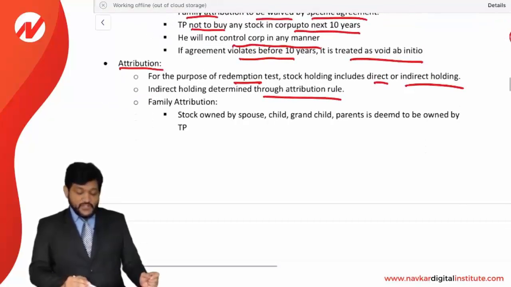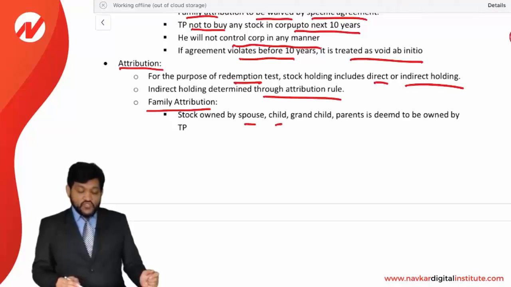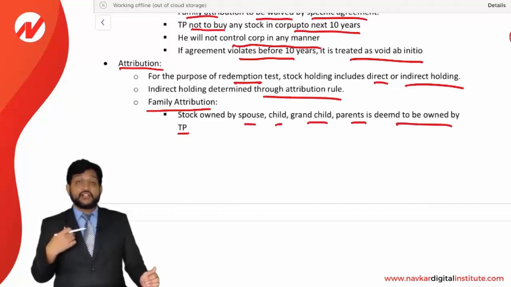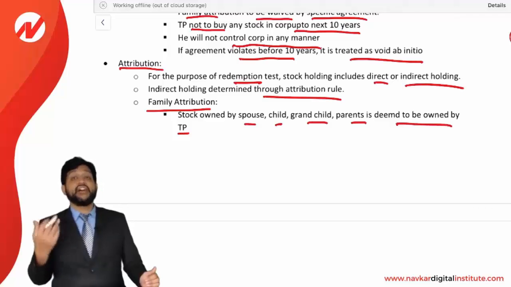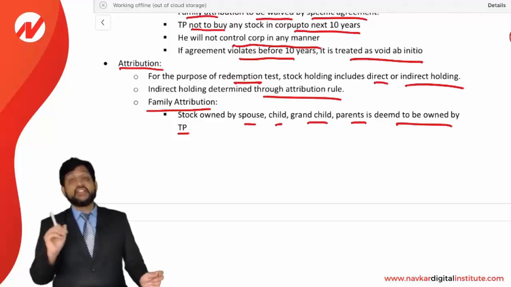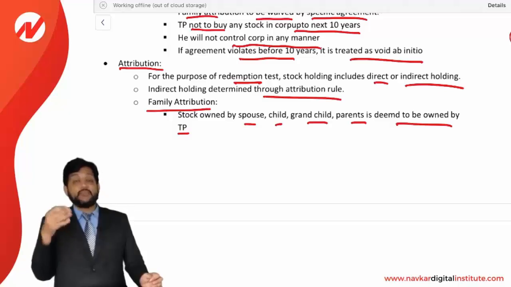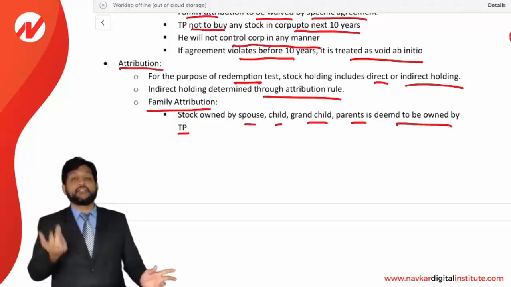Okay, first is a family attribution. What is a family attribution? Stock owned by a spouse, child, grandchild, parents is deemed to be owned by the taxpayer. Look at this. Shareholder's family member, that is a spouse, child, grandchild, parents. If they are holding stock of a corporation, it is assumed that the stock is owned by the shareholder. So indirect holding by a family member is considered as a holding by the shareholder. So you need to consider that as a family attribution.